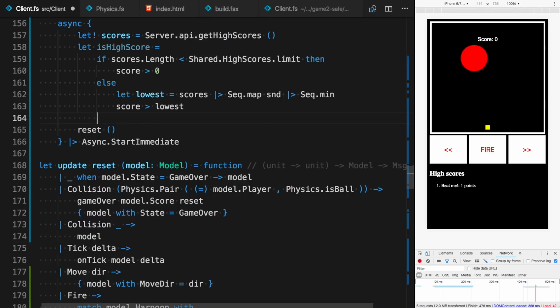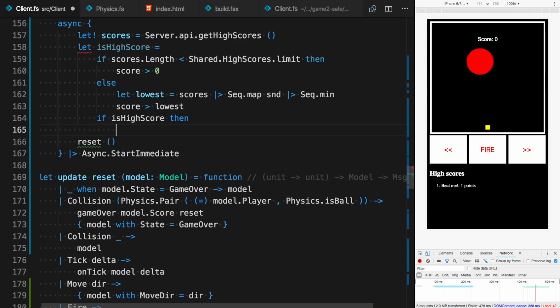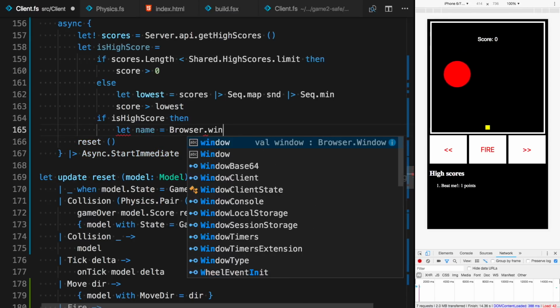And now, if it is a high score, then we want to ask the player for his name, because we want to submit the high score. So we'll grab that using a prompt, because why not?